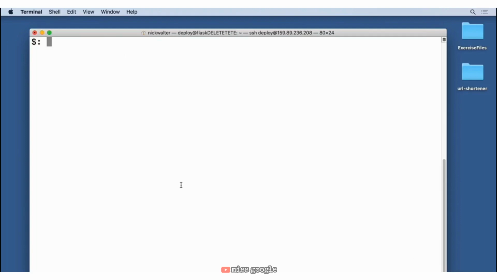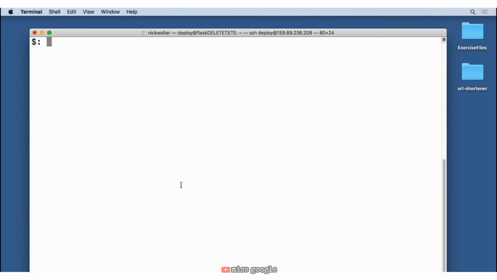So if you try and run your server just on your computer and share it with everybody, maybe your computer shuts down, maybe you have a laptop that's not always on all the time. It's really important to have a server somewhere that's running your code. So I'm going to show you how to deploy your project on a Linux server, which is very common for deploying a Flask project. I'm using Ubuntu 18.04 if you'd like to follow along.